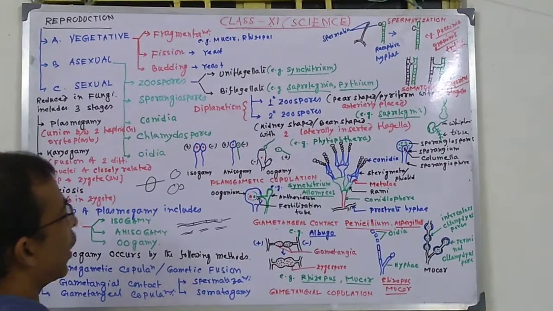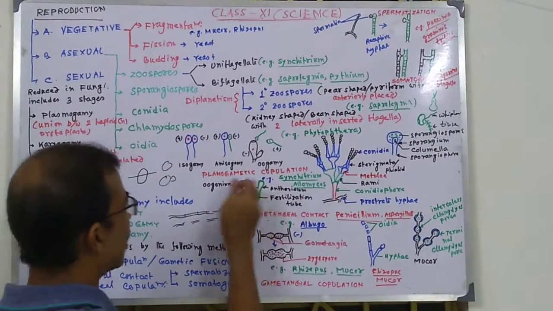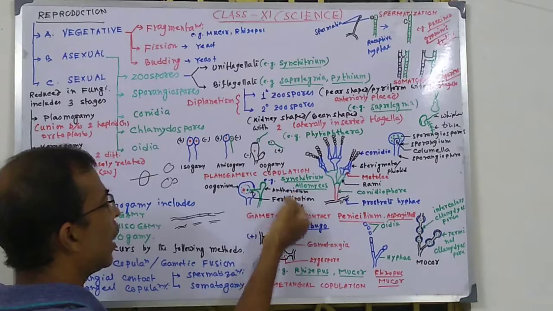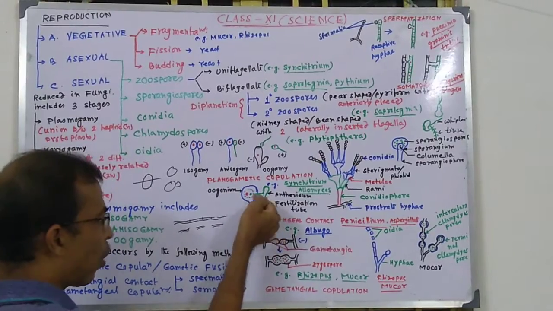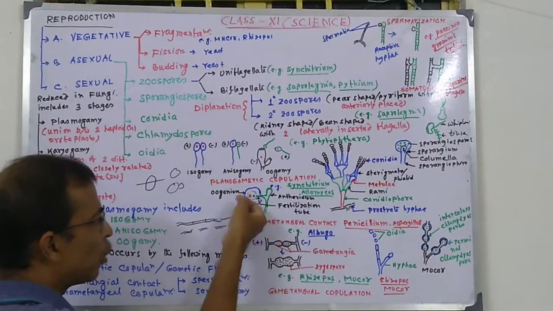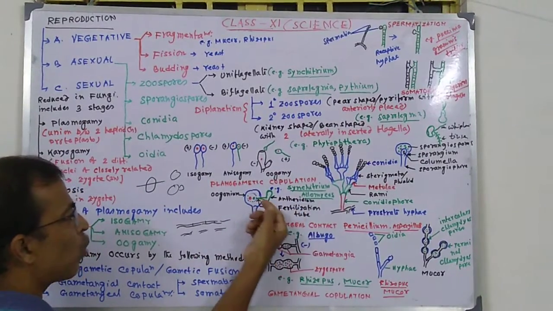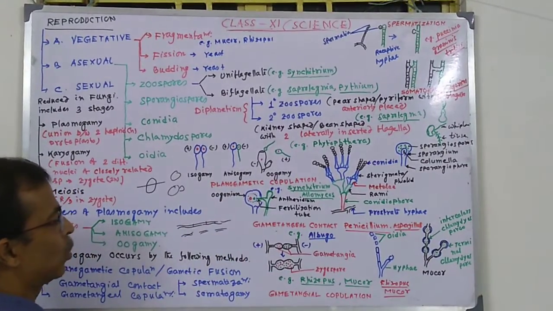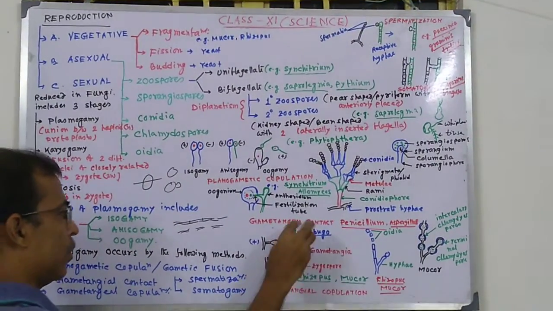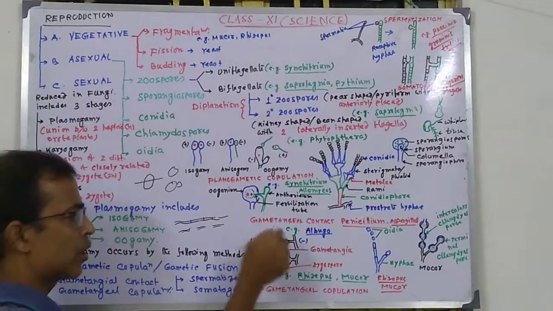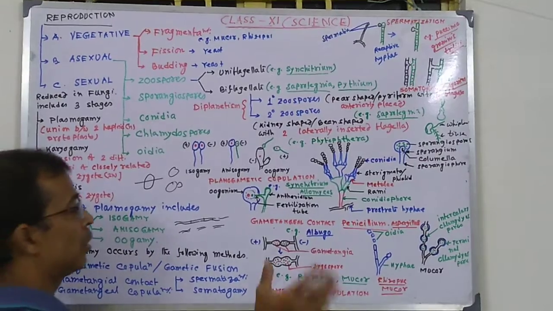In the case of gametangial contact, the two reproductive structures, one the female oogonium and the other the male antheridium, come in contact. From the antheridium, a tube-like structure called the fertilization tube is introduced into the oogonium, and they pour their contents into the oogonium and ultimately form a zygote. This is called gametangial contact, found in Albugo candida. Already I have mentioned this term in the classification. Albugo candida, Cystopus candidus are synonymous terms, which cause white rust disease in brassica.